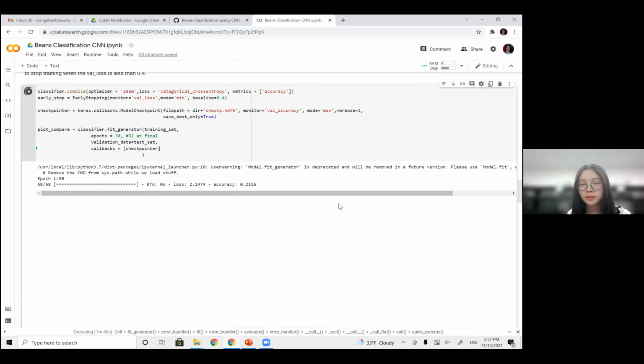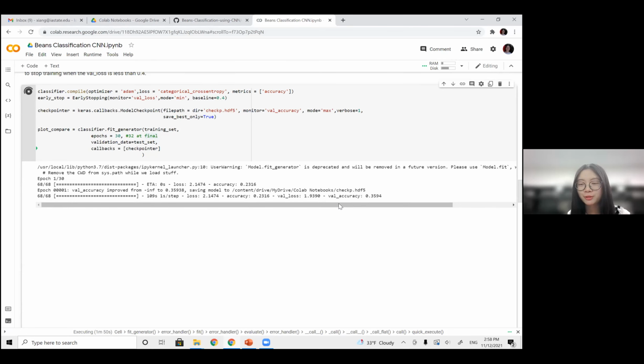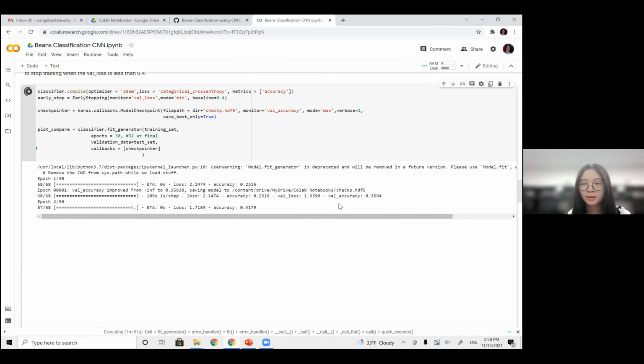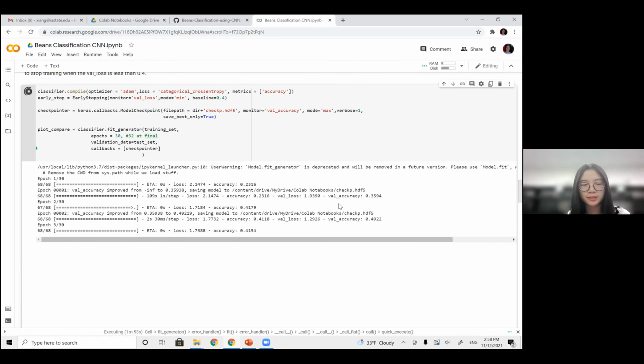I would say play with some initial values and tune those parameters to find which can generate better performance.